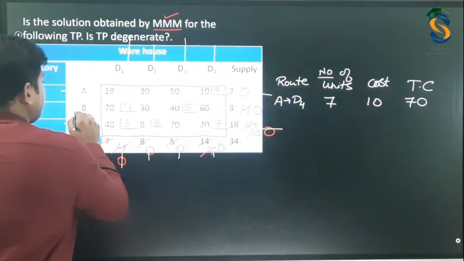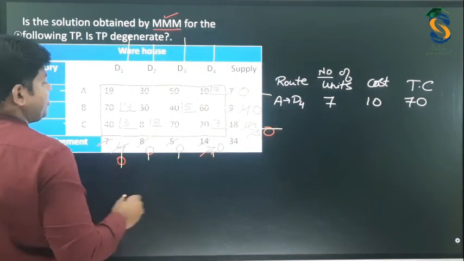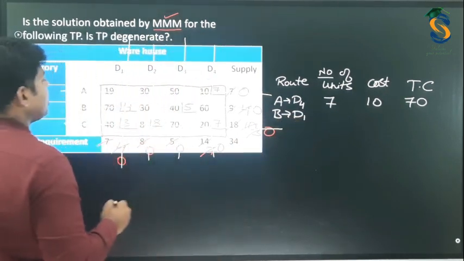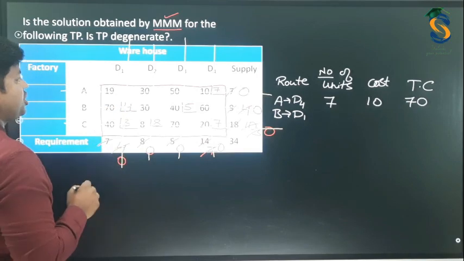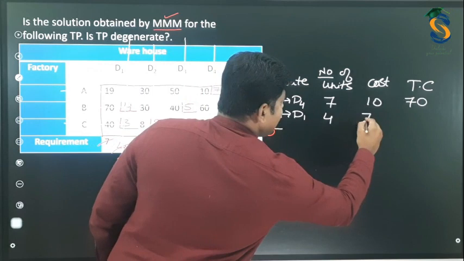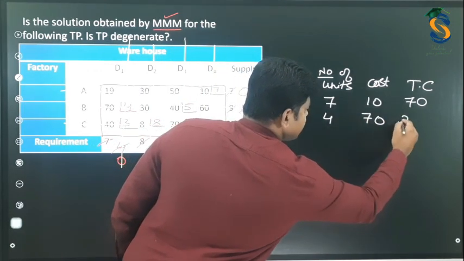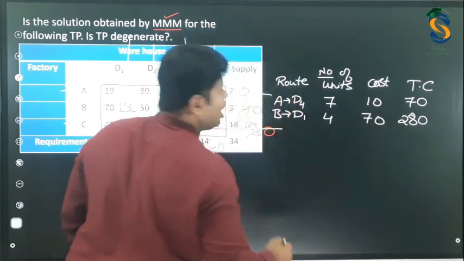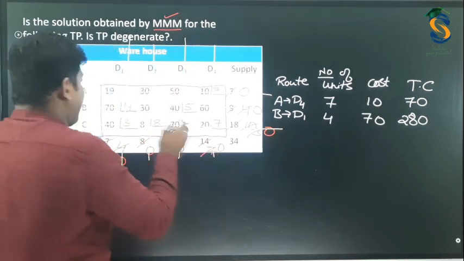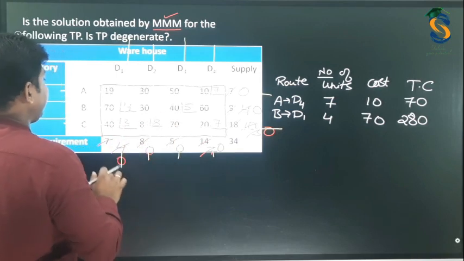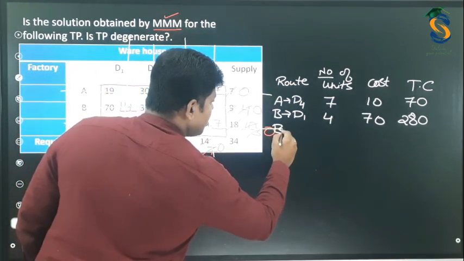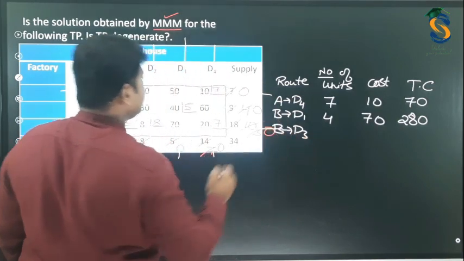The second row, B to D1. Number of units allocated is 4. The cost is 70. Hence, total cost is 280. Next allocation is B to D3. I hope you are understanding.